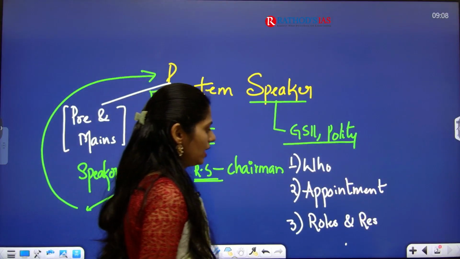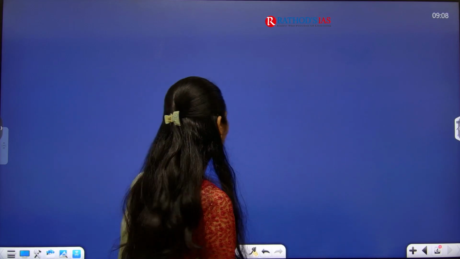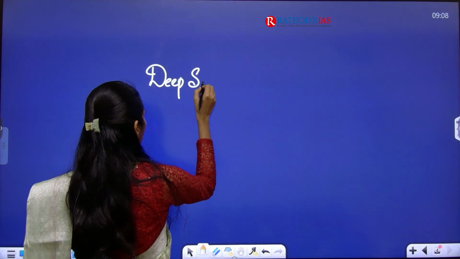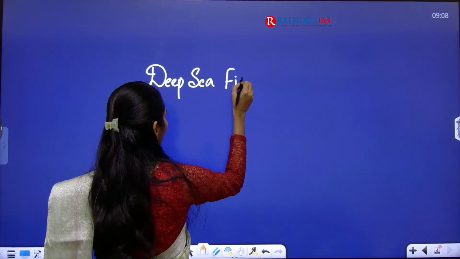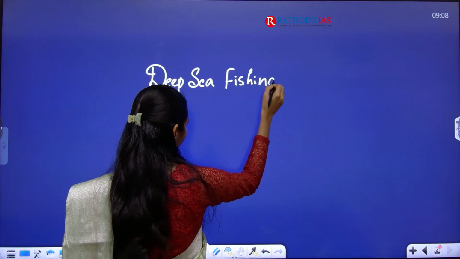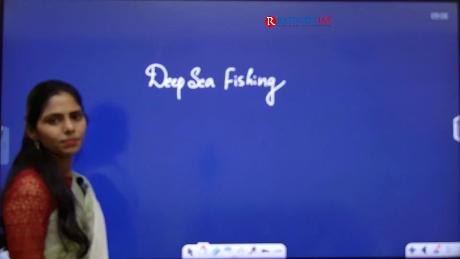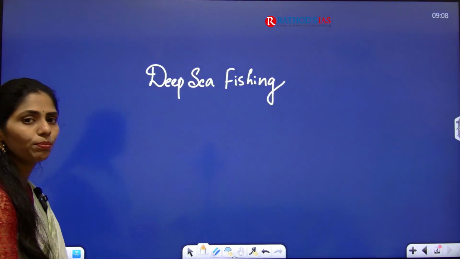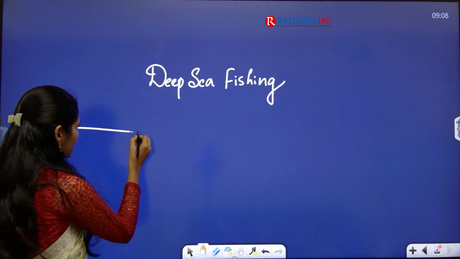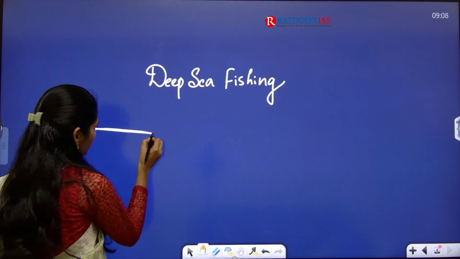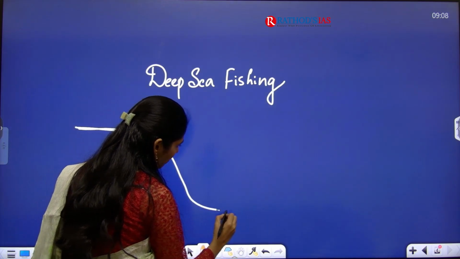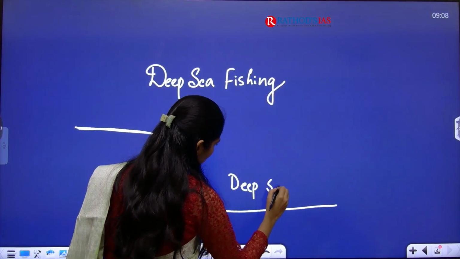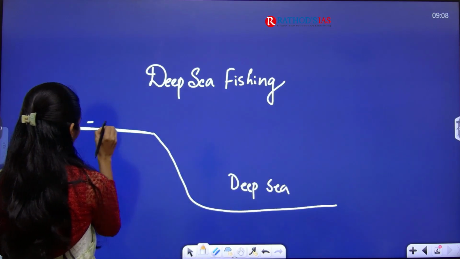Okay, let me give you dimensions. So it is talking about deep sea fishing. That means in the sea they will be going for fishing from the bottom. For example, this is the continental shelf, continental slope, and this will be deep sea, right? So this is deep sea, and this is the sea level.